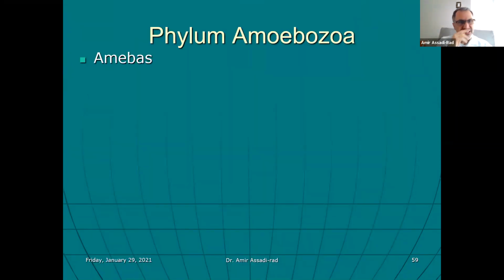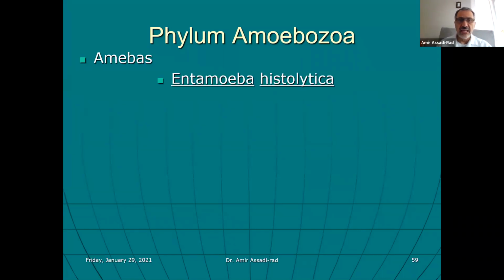The next phylum is phylum Amoebozoa, which are the amoeba. Entamoeba histolytica is an organism that causes amoebic dysentery. Dysentery means the person has diarrhea with blood, and that's what amoebic dysentery means.